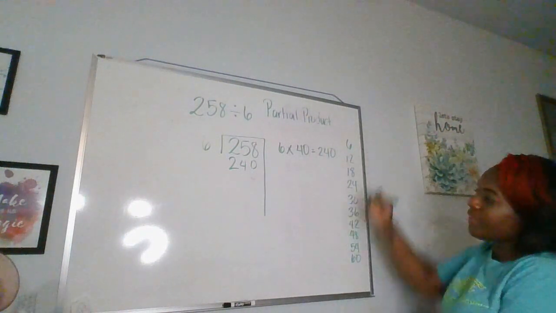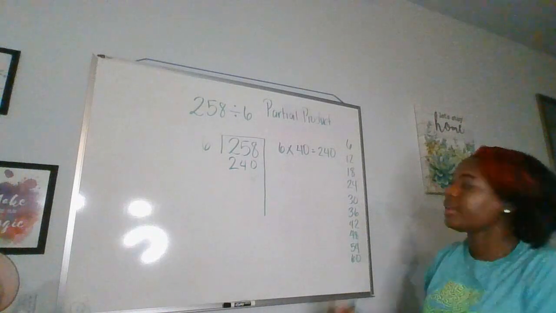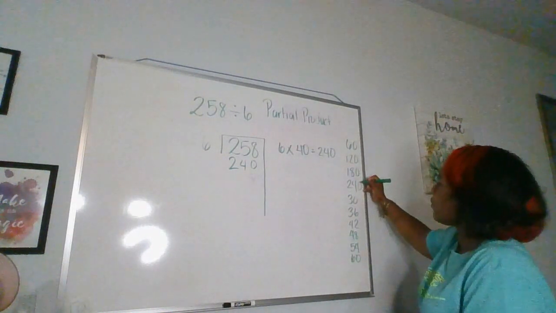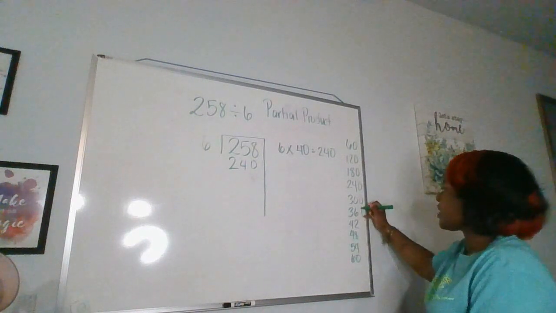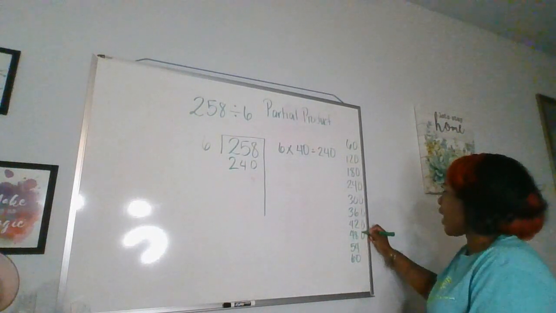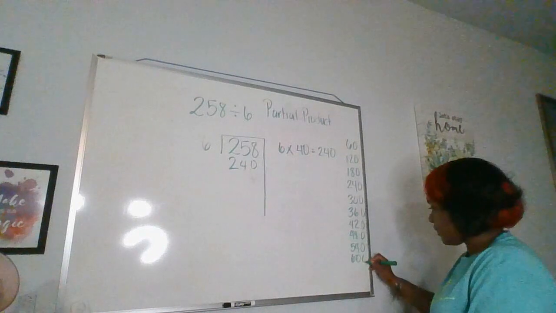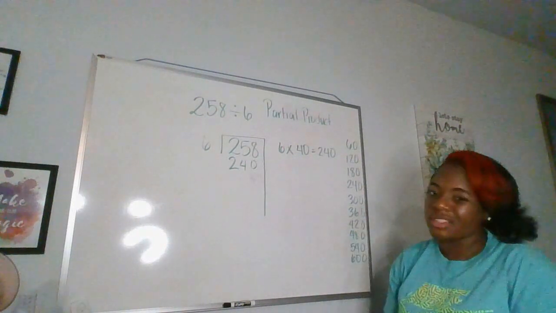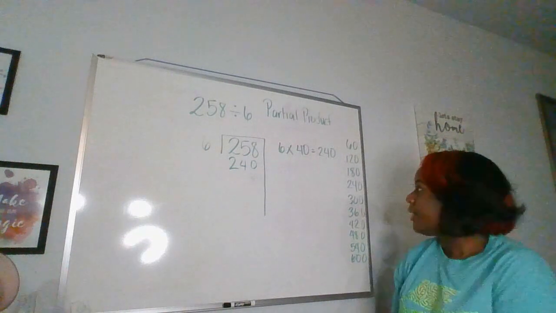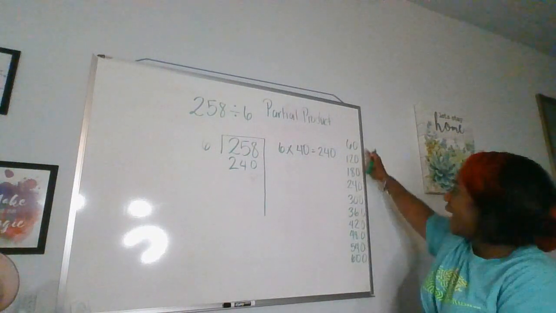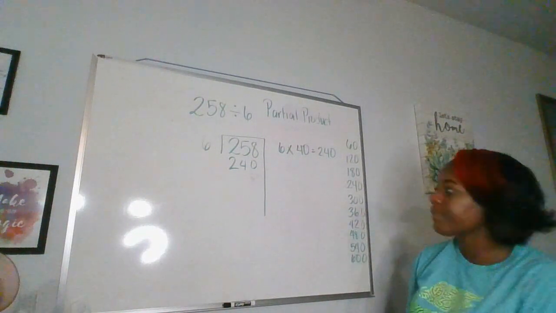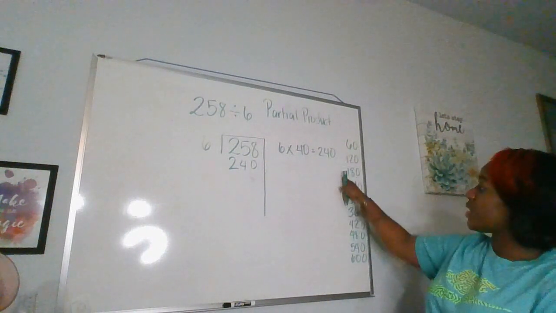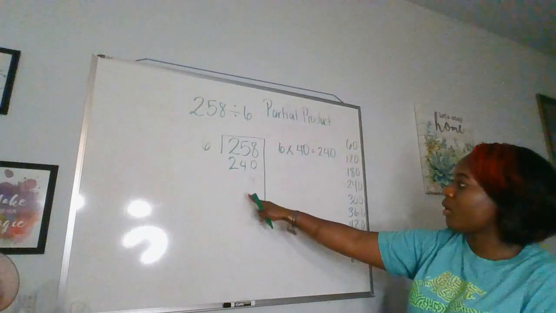And then you take any of these numbers and multiply it by 10. You're going to get 60, 120, 180, 240, 300, 360, 420, 480, 540, 600, right? Which puts us in this 3-digit range. It's just multiplying that number by 10. Anything you multiply by 10 is going to add a 0, okay? So we're saying 6 times 40 because it takes us 4 times to get to 240 without going over.